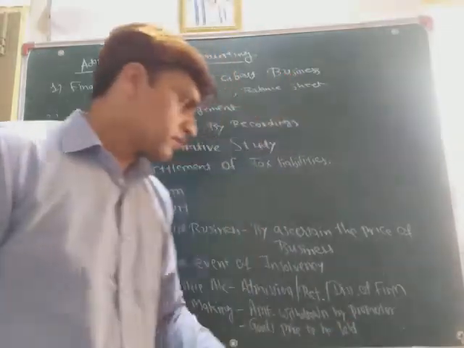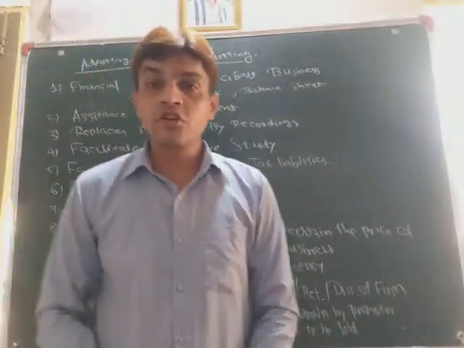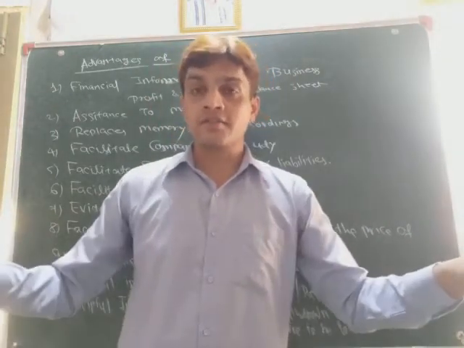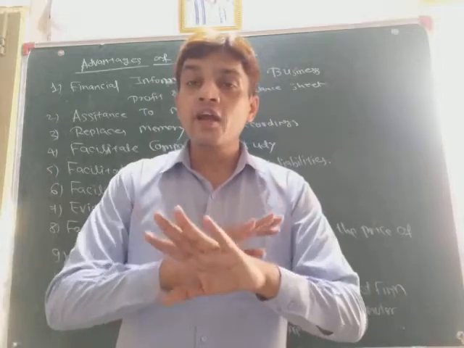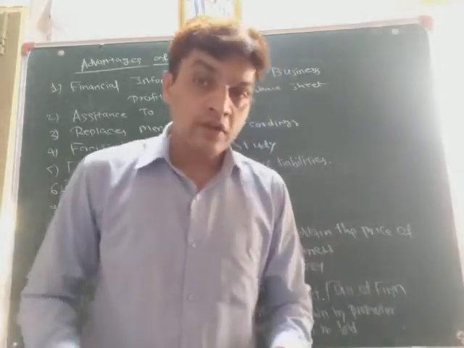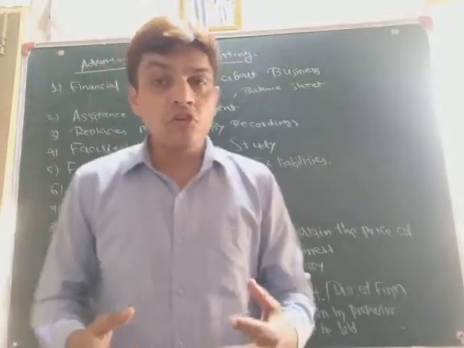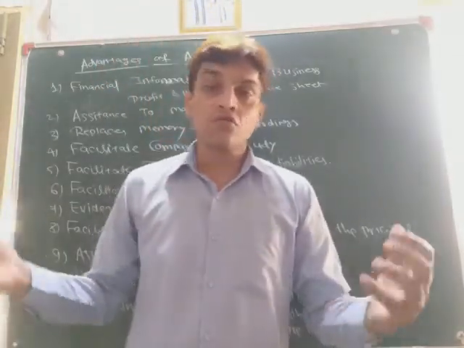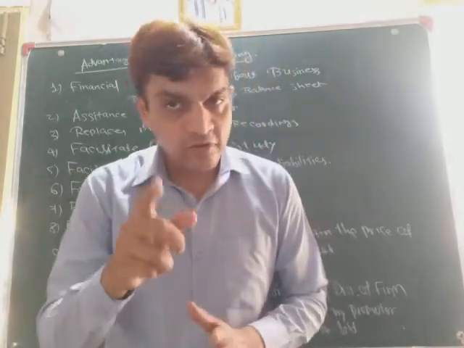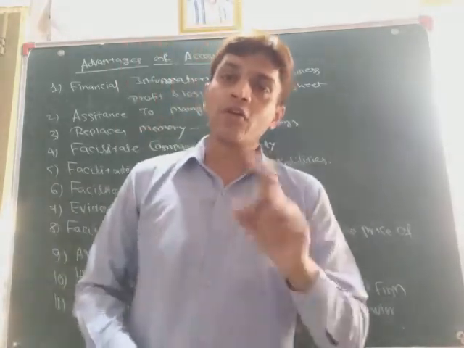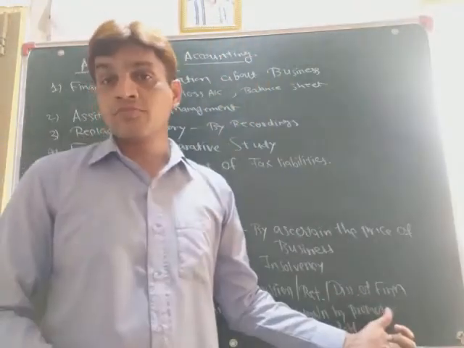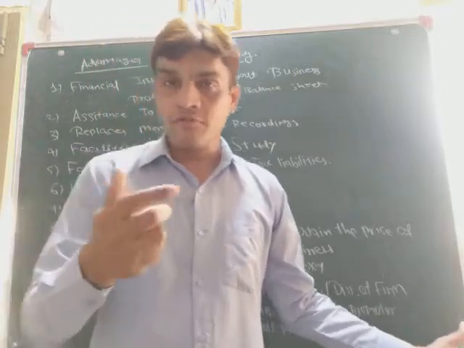The next is dissolution of firm. Dissolution of firm is closing of the firm. After separation of the partners, there would be no kind of existence of a firm. So that is called dissolution of firm. In that way we have to follow some legal procedure to close the firm. And on the basis of what? Yes, of course, accounting records. On accounting records we can do this procedure, the dissolution of firm.